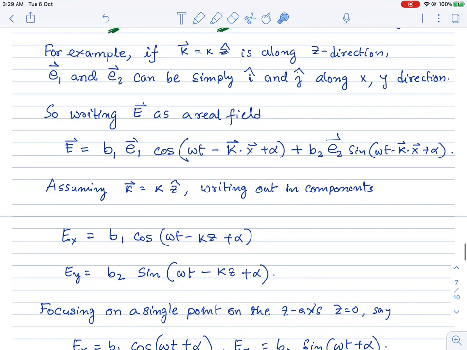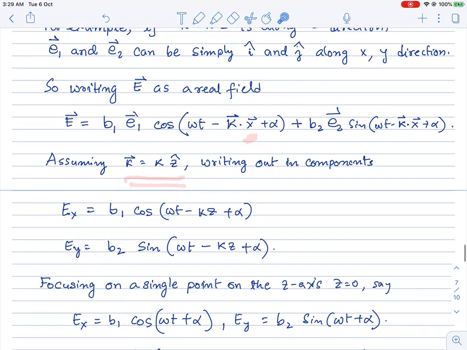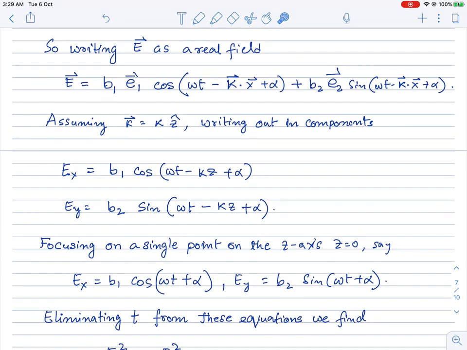All right. So now, if you look at this most general form of the electric field, you will notice that, let's say that k is along the z direction. First we can do that just to simplify our life. k is along the z direction, and in that case we can write this as kz, and so in that case we can take e1 to be along the x direction and e2 to be along the y direction. Then Ex will be b1 cos of this, and Ey will be b2 sine of this argument here. These arguments will just enter here.